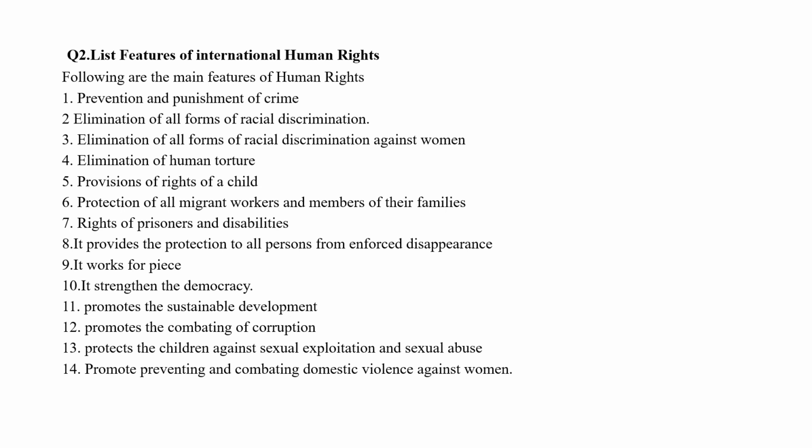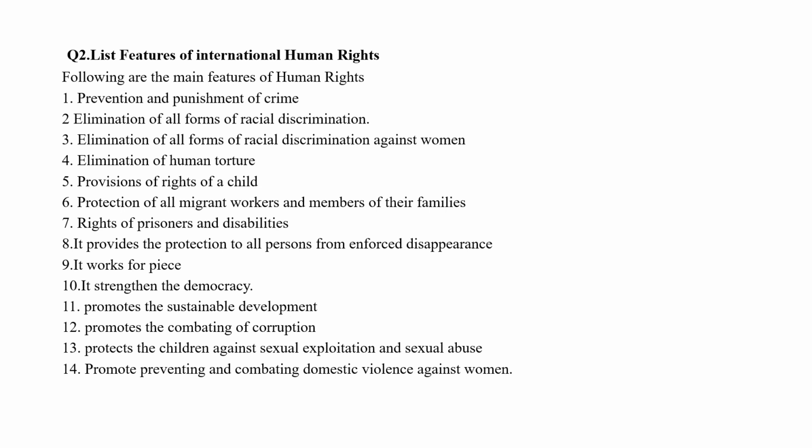So the first one, according to this, is prevention and punishment of crime. Second is elimination of all forms of racial discrimination. Third, elimination of all forms of discrimination against women. Next, elimination of human torture.